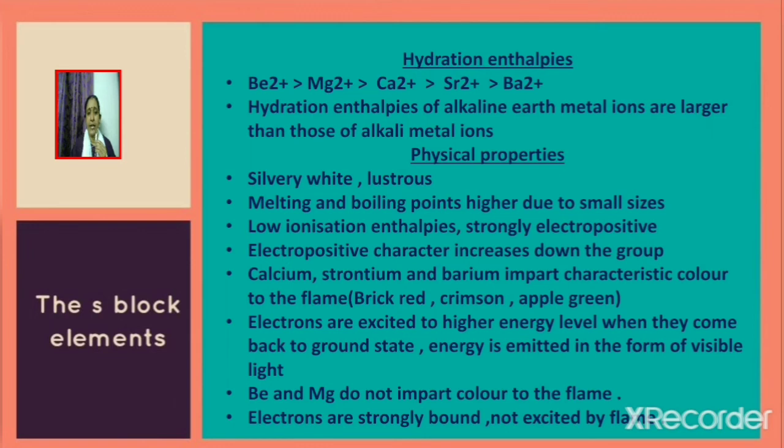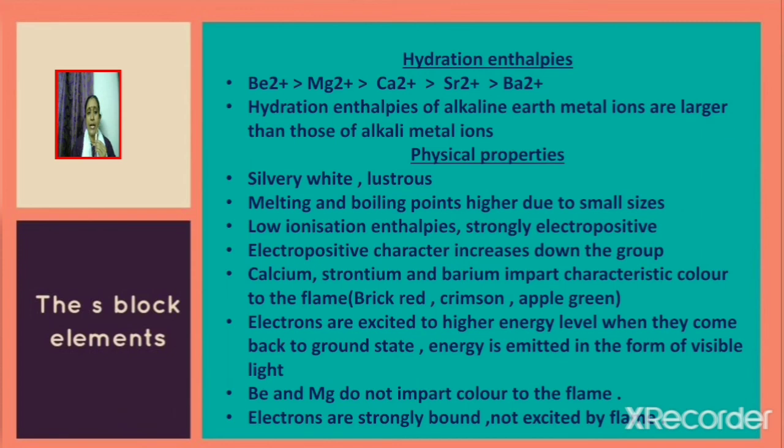Hydration enthalpies of alkaline earth metal ions are larger than those of alkali metal ions. It is because we know that alkaline earth metal ions are smaller than the alkali metal ions. Next, we shall discuss the physical properties of group 2 elements. Group 2 elements are silvery white and they are lustrous. Melting and boiling points are higher due to small sizes.